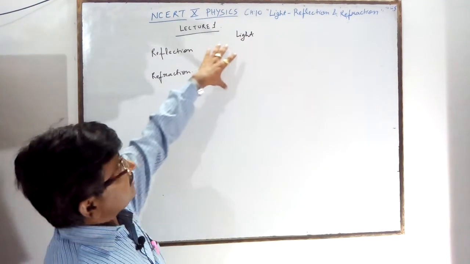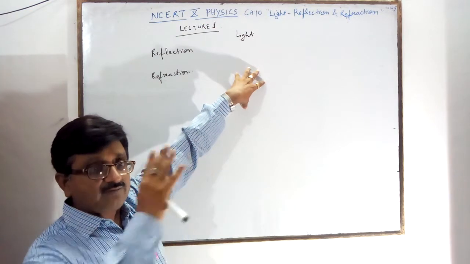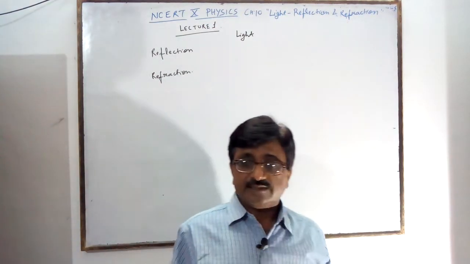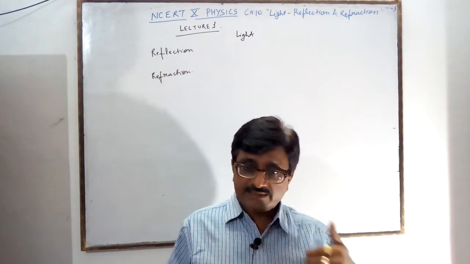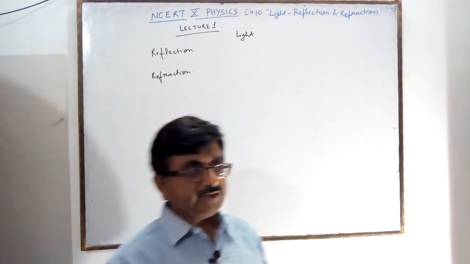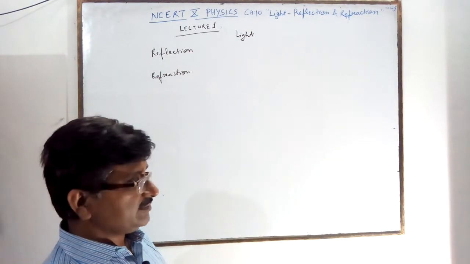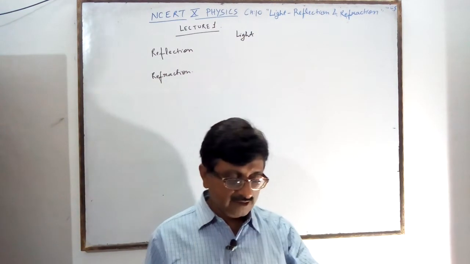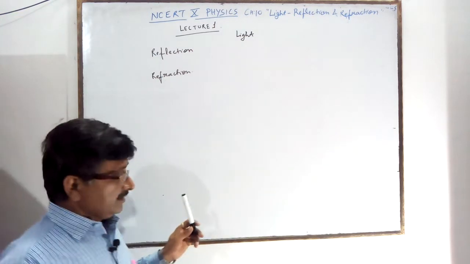When light falls on this blackboard, you are seeing it. When the light is off, there is no light, then you can't see here. In the daylight, the sun is giving you the light. Some objects are emitting their own light, which are called luminous objects. Some objects which can't emit their own light are called non-luminous objects.